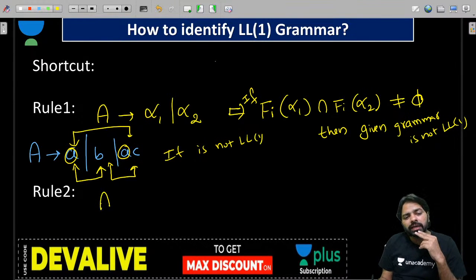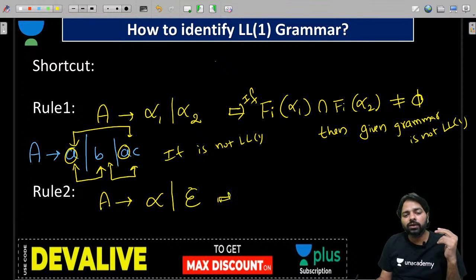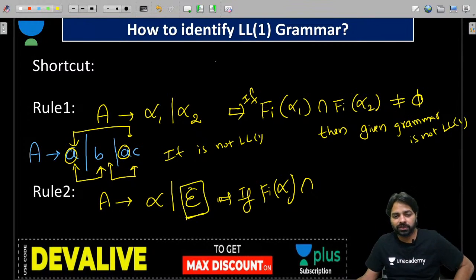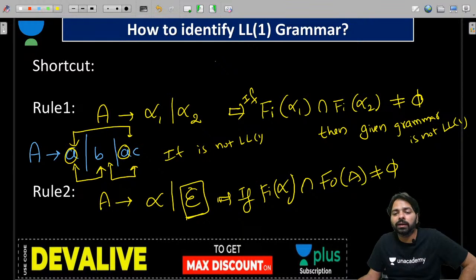Rule 2, in case you have a null production, then you have to apply first of alpha, but here because of epsilon, don't take the first, it depends on what comes after A, follow of A. If that is not equal to empty, then not LL1.